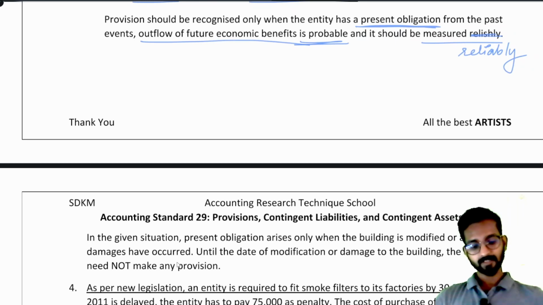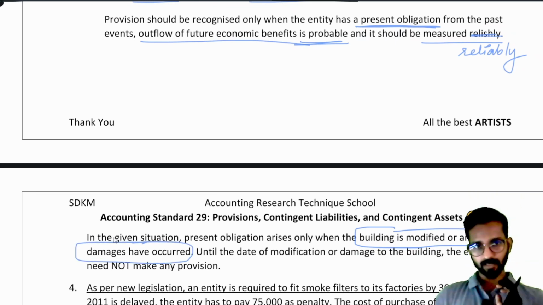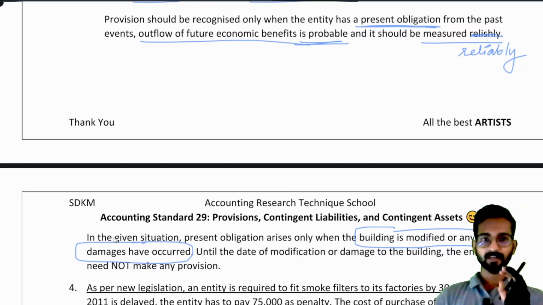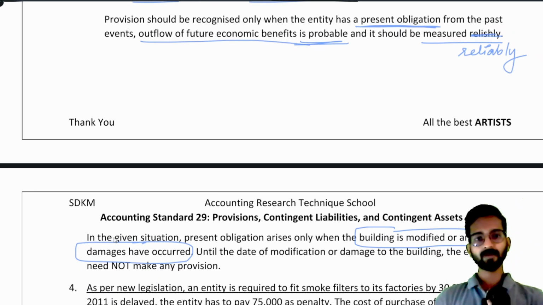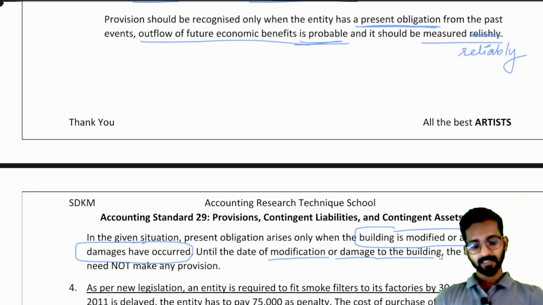In the given situation, present obligation arises only when the building is modified or any damages have occurred. See, if I incur some expense, or I damage the building, or the paint gets spoiled, only then I will restore and renovate the building. If the building is in original condition, if I have not damaged any part of it, why will I spend the money? Until the date of modification or damage to the building, the entity need not make any provision.